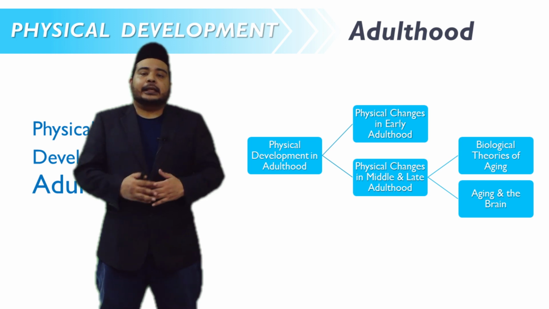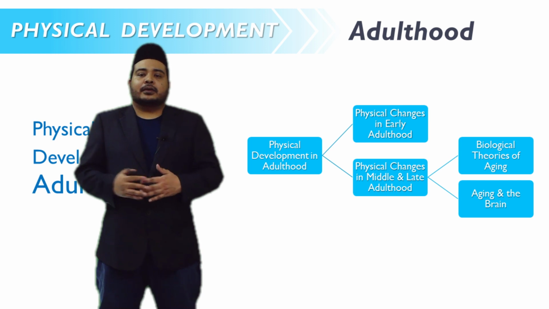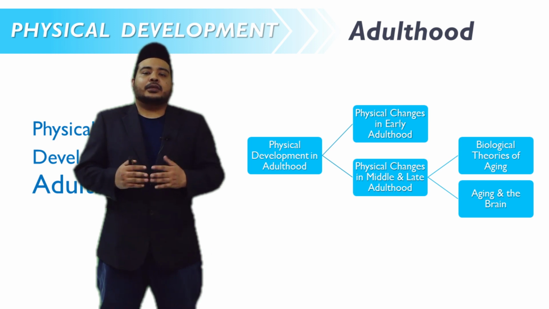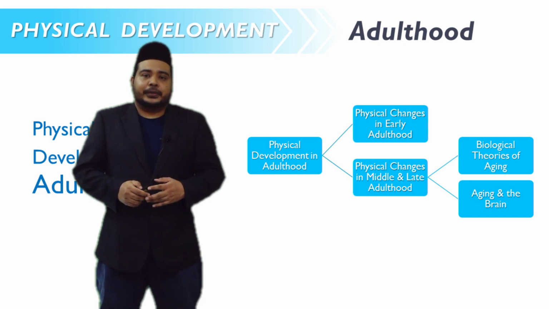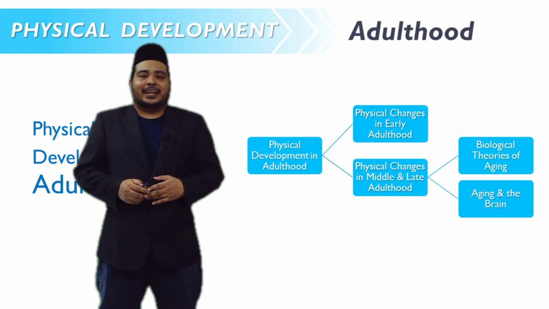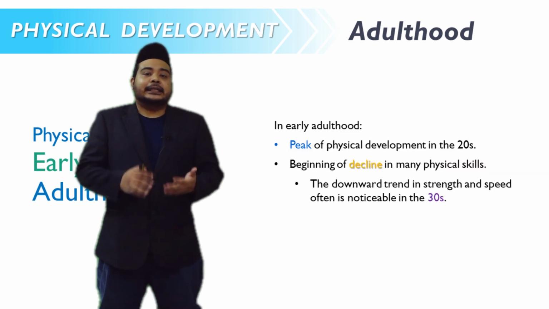In middle and late adulthood, there are more specific concerns for developmental psychologists, where they look at theories of aging. In other words, why people age or get older. And lastly, we are going to discuss aging as well as the brain in middle as well as late adulthood.